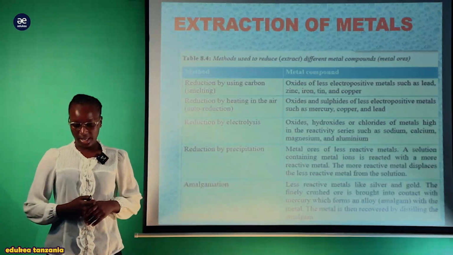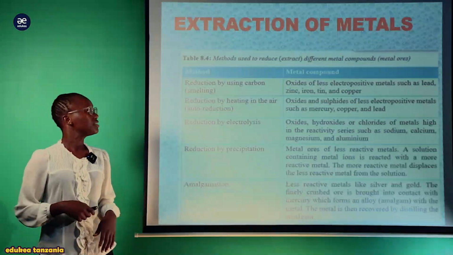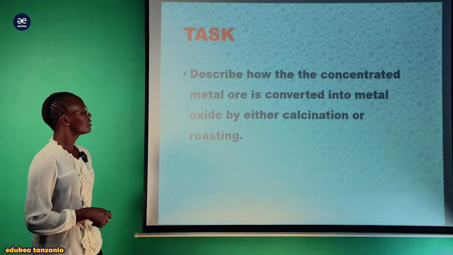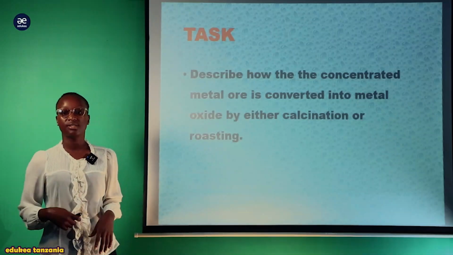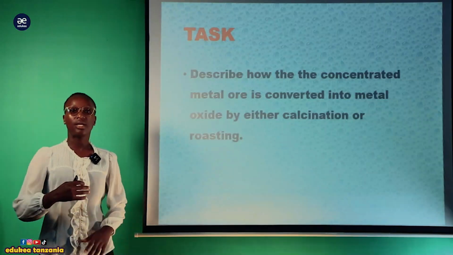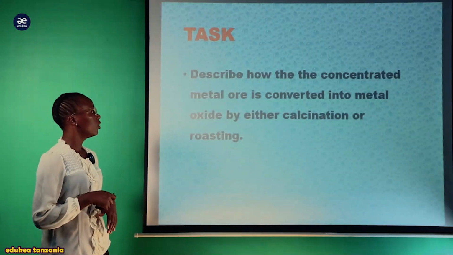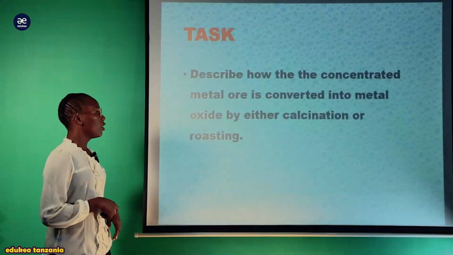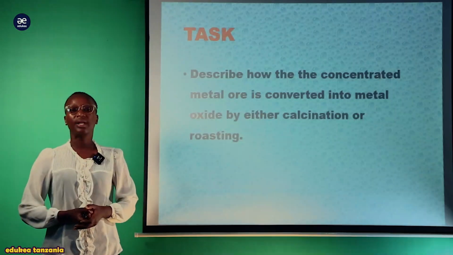Now my students, after we have looked at this concept, now there is a task for you. Before I sum up my session, I would like to provide this simple task for you. You have to pay attention and listen to the session carefully, so that finally you are able to attempt the task, so as you can master and widen your understanding. Now the question is, describe how the concentrated metal ore is converted into metal oxide by either calcination or roasting. Kwa sababu tumeona, tumesoma, tumeelekezana vizuri, I hope you will attempt the task clearly and correctly.